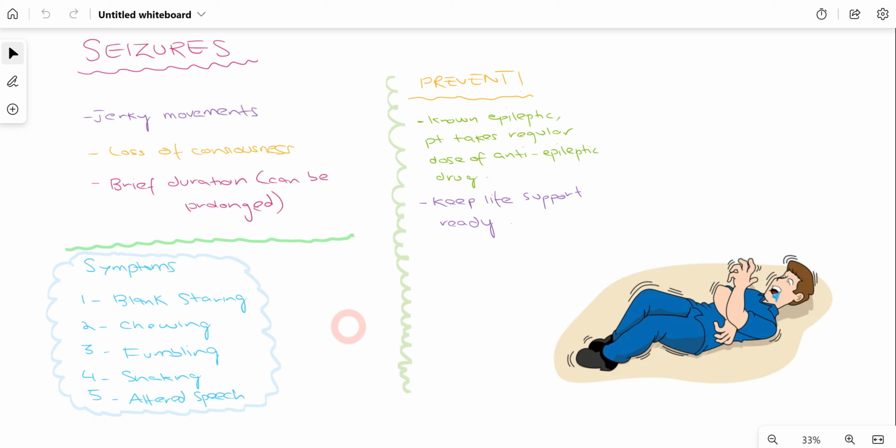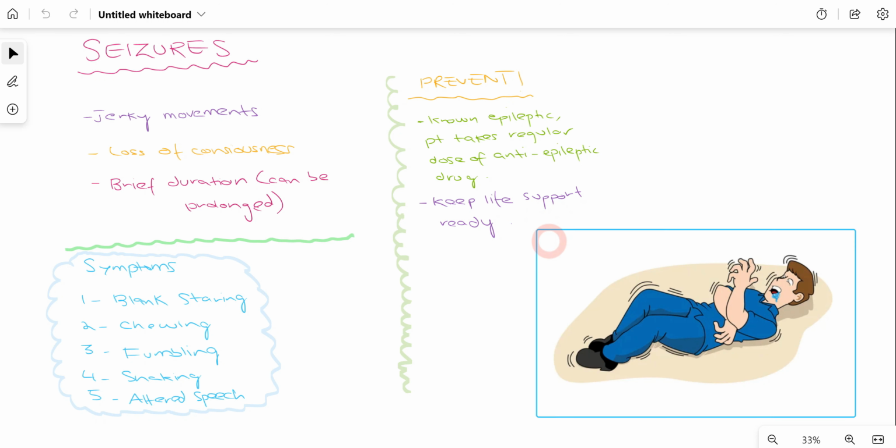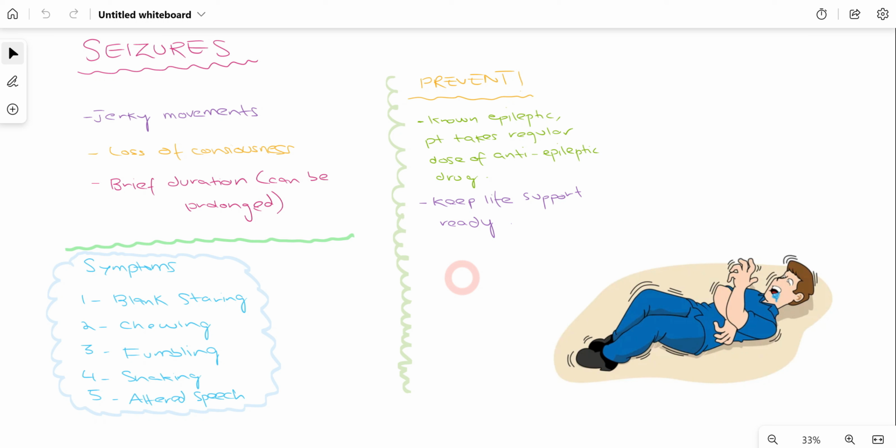Now, how can we prevent such seizures from occurring in our dental practice, specifically on our dental chair? We have to take a proper history of the patient. For example, if the patient has a history of epilepsy, we have to make sure that the patient is on their medication, taking their anti-epileptic drug regularly. And just in case the patient might suffer from epilepsy, we have to make sure that we have life support medications already available at our dental practice.